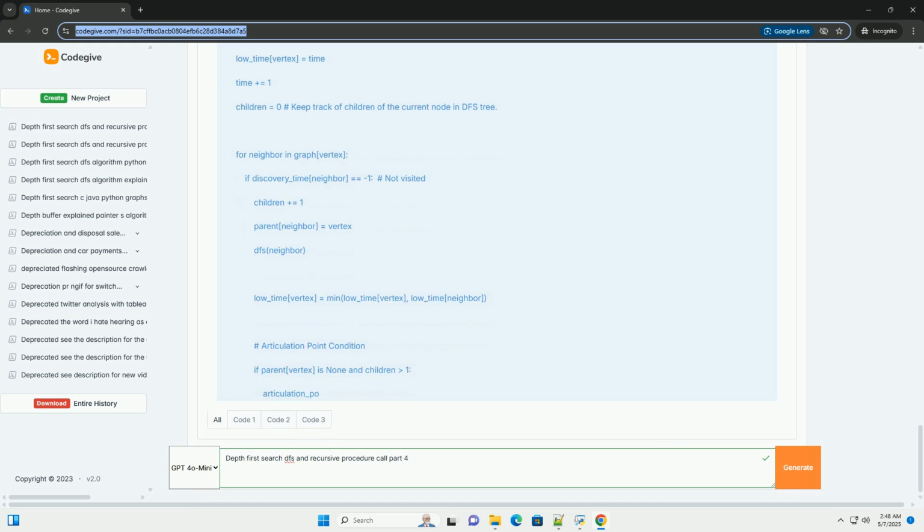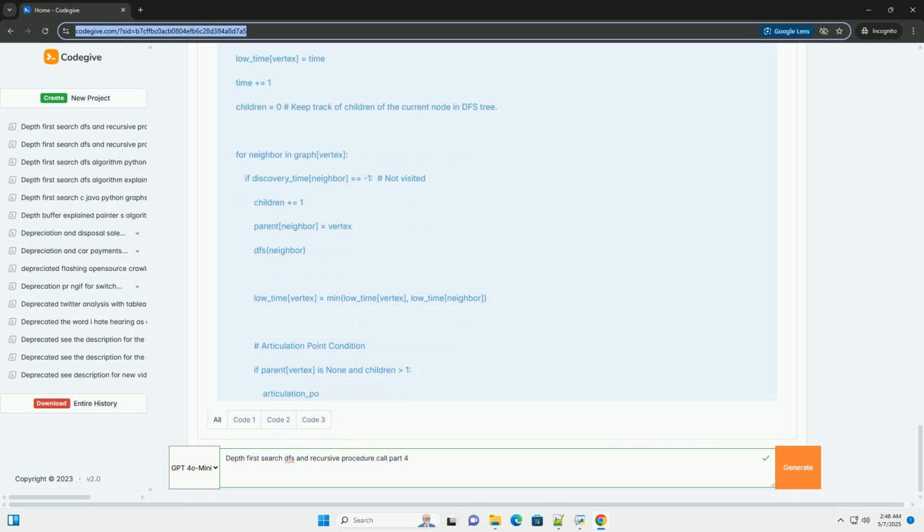IDDFS combines the space efficiency of DFS with the completeness of breadth-first search, BFS. It performs DFS to a limited depth, and if the goal isn't found, the depth limit is increased, and the search restarts. This avoids getting trapped in deep branches while still exploring the graph exhaustively. It is useful for problems where the depth of the solution is unknown.